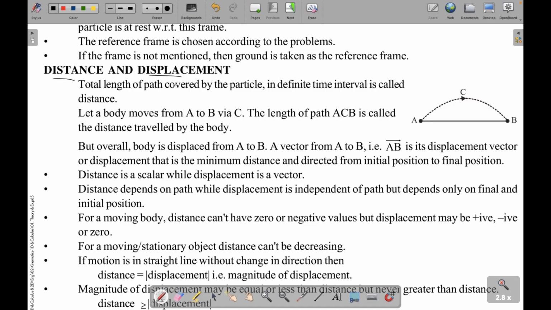This you already know. So distance is the total path that you travel. For example, if you look at this, a person traveled from A to B via C. So this is the distance, however, this is the displacement. The distance is the total path that one takes. Displacement is the shortest path between the initial and final position. So displacement only depends on the initial and the final position, whereas distance depends on the route.